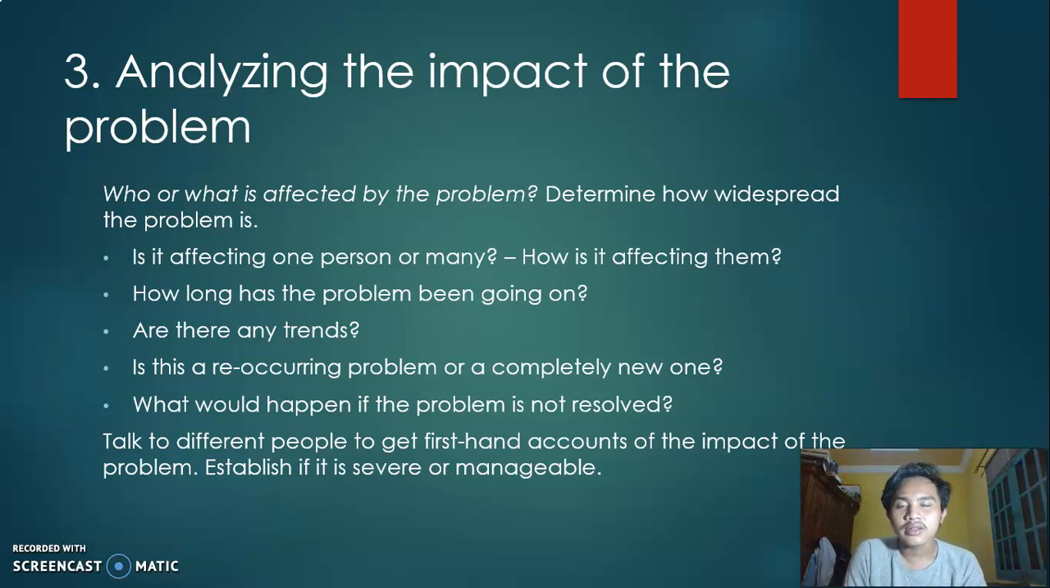Who or what is affected by the problem? Determine how widespread the problem is. Is it affecting one person or many? How is it affecting them? How long has the problem been going on? Are there any trends? Is this a recurring problem or a completely new one? What will happen if the problem is not resolved? Talk to different people to get a first-hand account of the impact of the problem. Establish if it is severe or manageable.